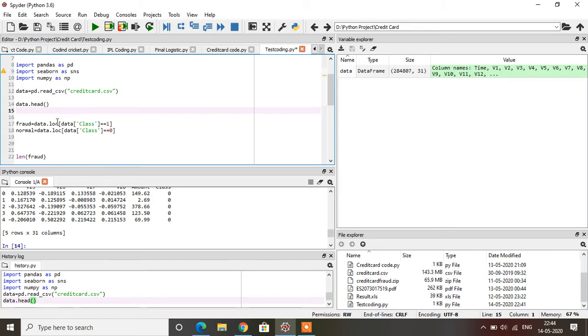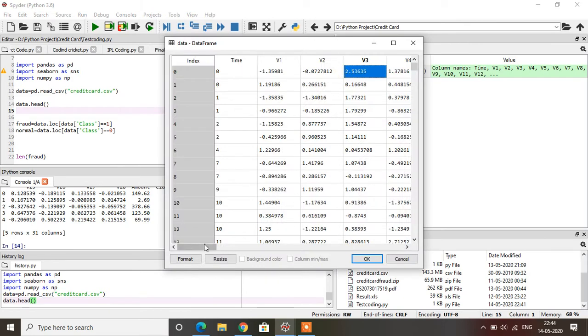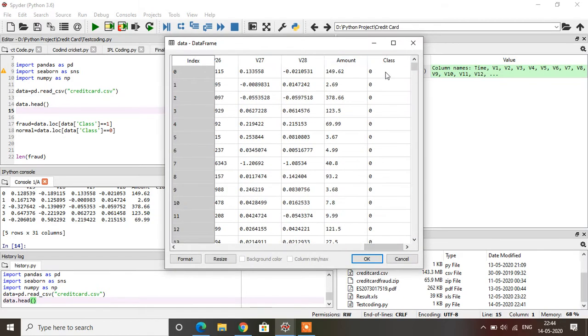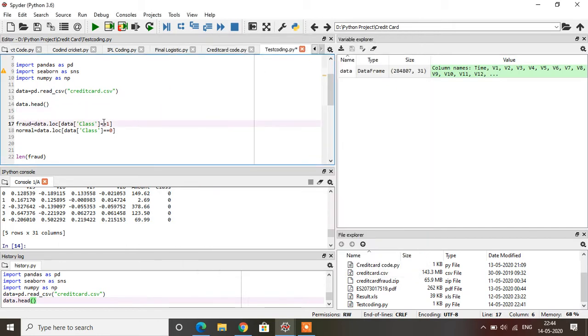From the given credit card dataset, once you open it, the last column will be Class, with values 0 and 1. Class 0 means we assume it is an actual transaction without any problem, but Class 1 will be considered a fraud transaction. So if the last column value is 1, it will be considered fraud. If the last column value is 0, it will be considered normal.